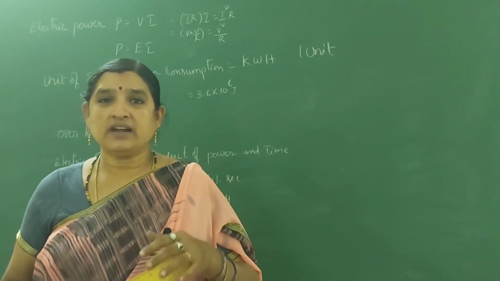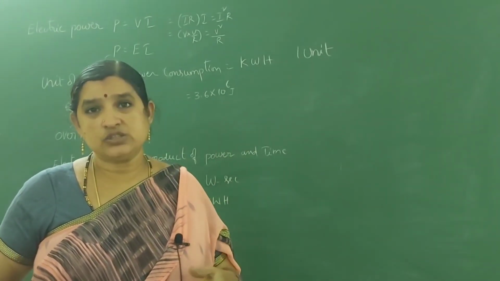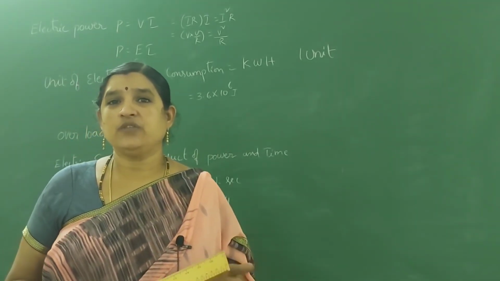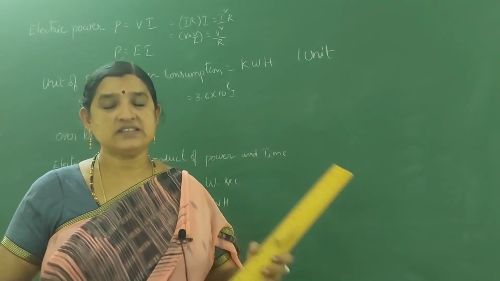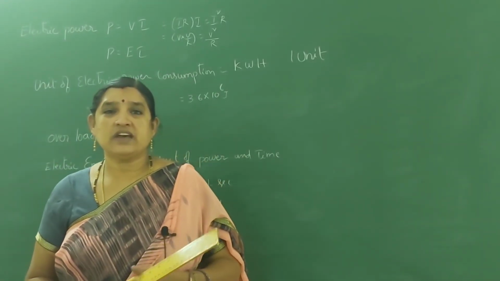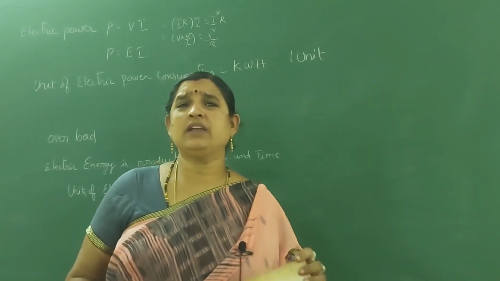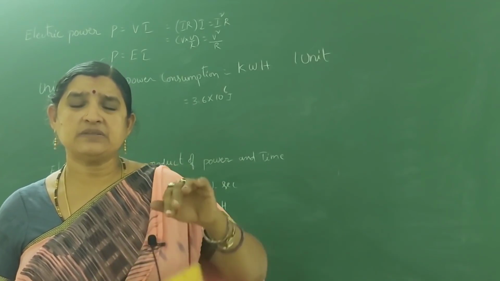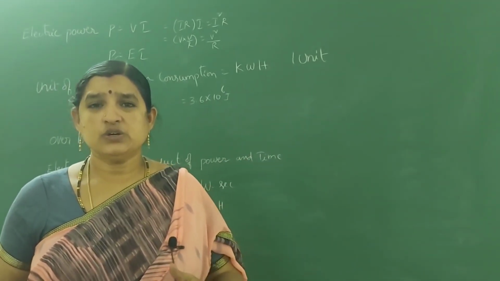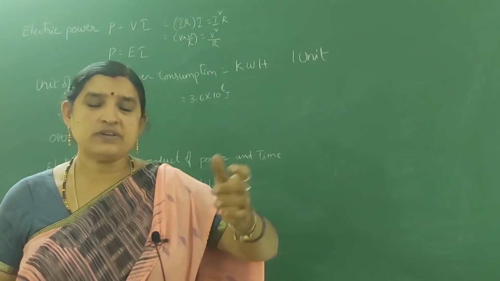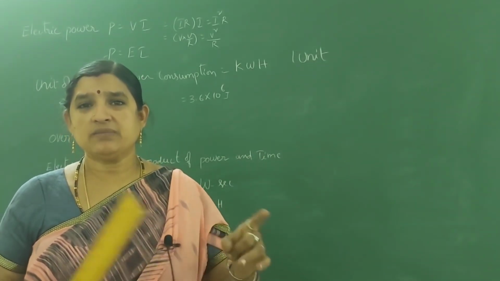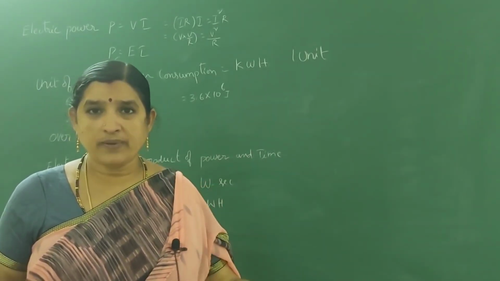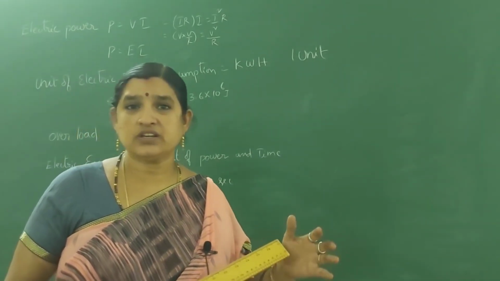Due to that overload, electrical devices will be damaged. So, to reduce the overload, what do we use? We use an electric fuse in the circuit. That fuse we connect in series. That fuse must have a low melting point and high resistance. A material with high resistance immediately becomes hot. So it immediately melts and breaks the circuit. So the circuit becomes open, and no current passes through the circuit.